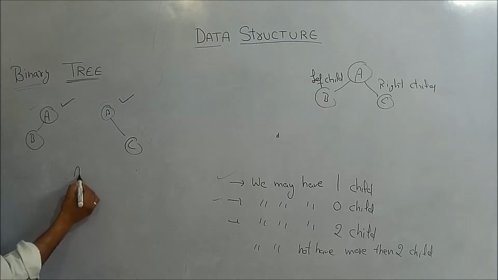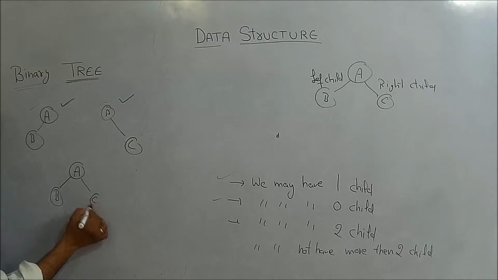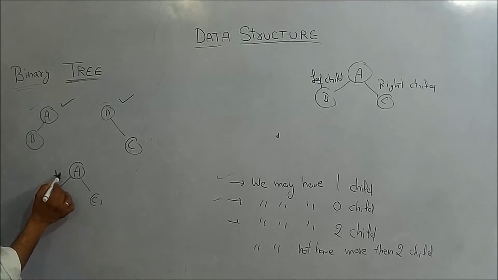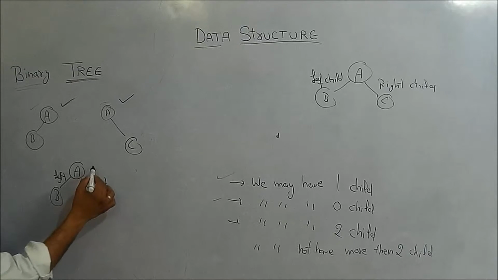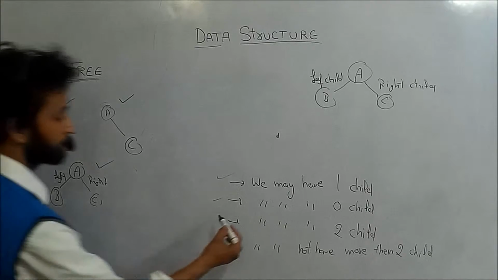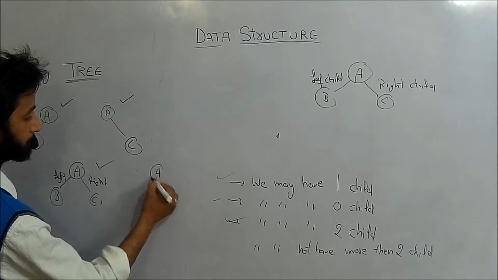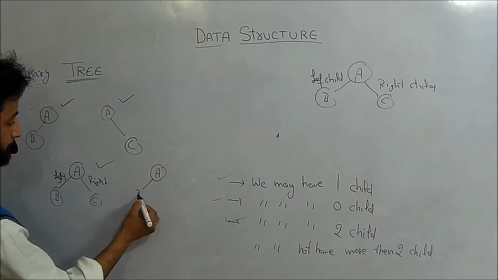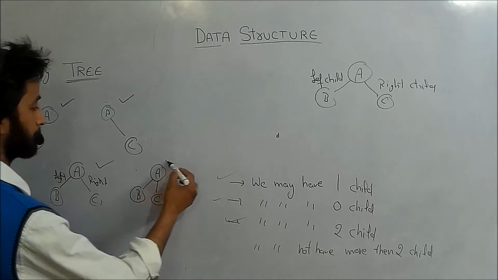And if I am having a tree like this in which A having left child, and it may also have right child, then it is also a binary tree, because it having two child. Okay, but if I am getting a case in which A having a child B, child C, then it is binary tree.